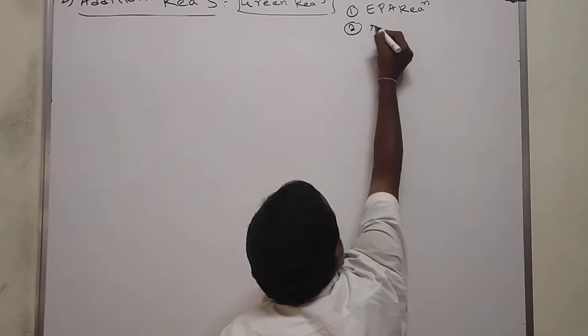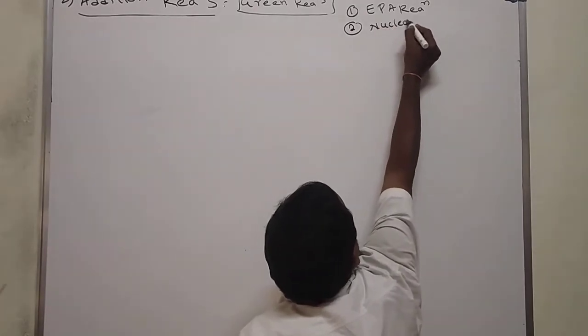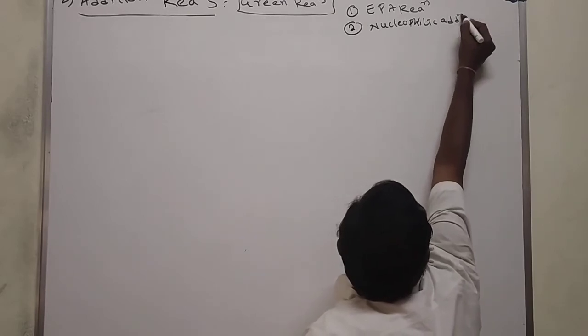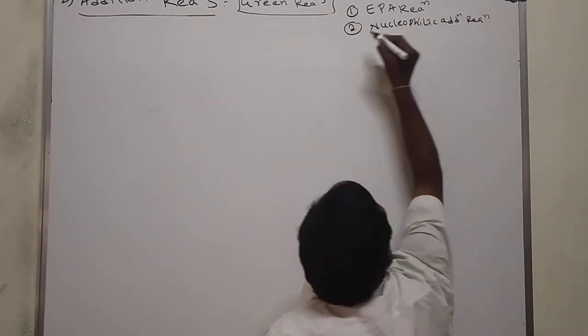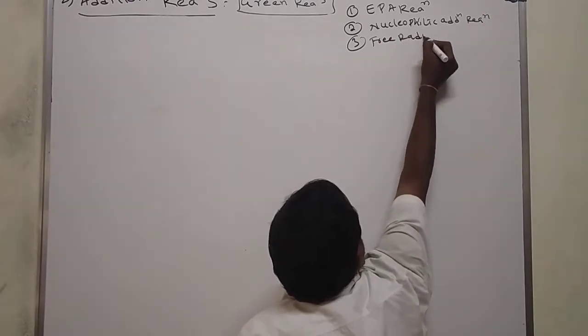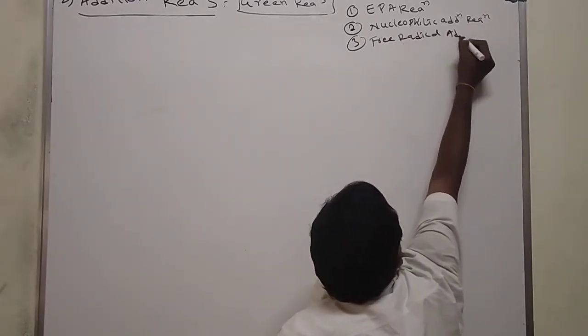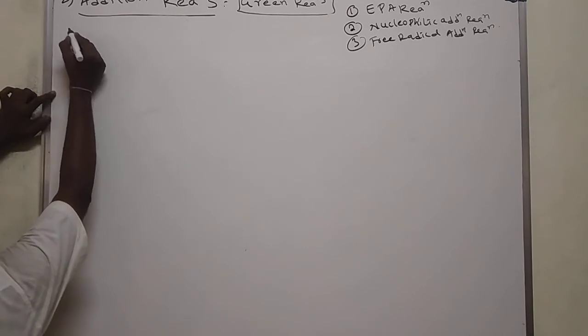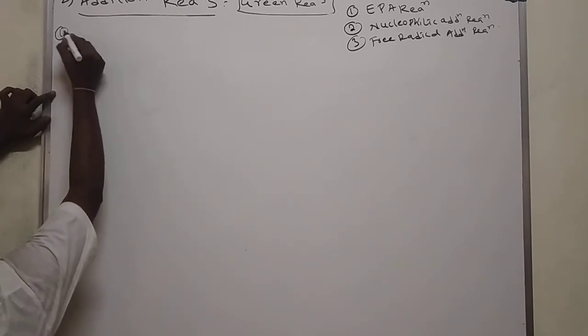Second one, nucleophilic addition reaction. Third one, free radical addition reaction. First we'll see the electrophilic addition reaction. First one.